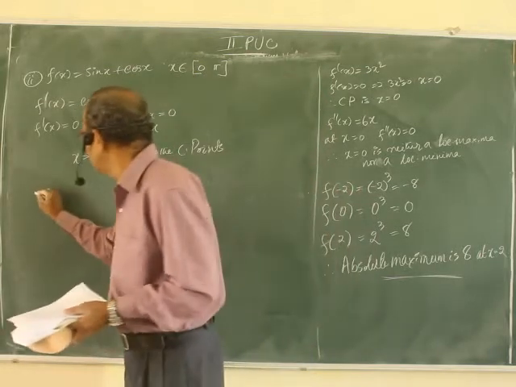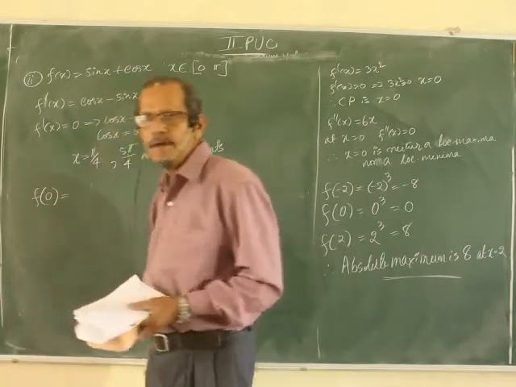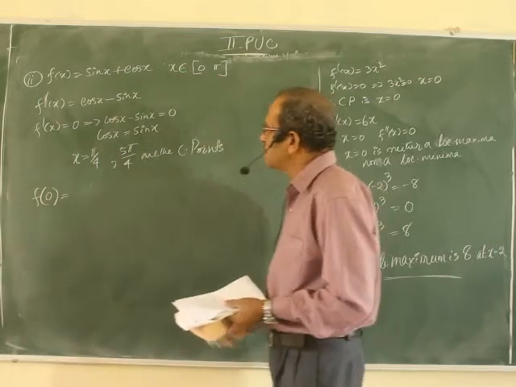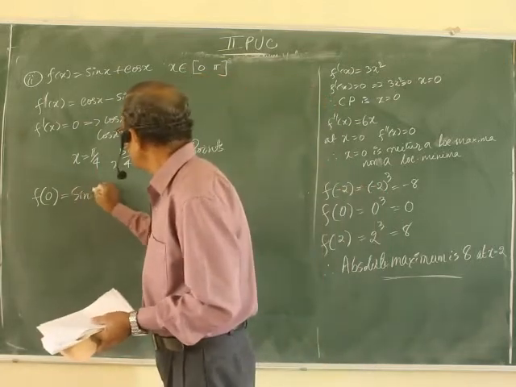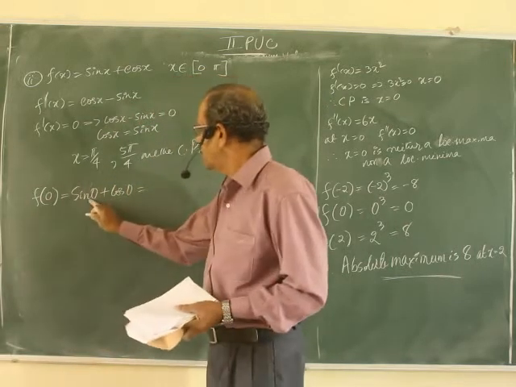Let me calculate. f of first 0. f of 0 is sin 0 plus cos 0, 0 plus 1.